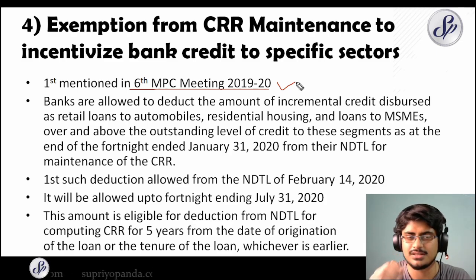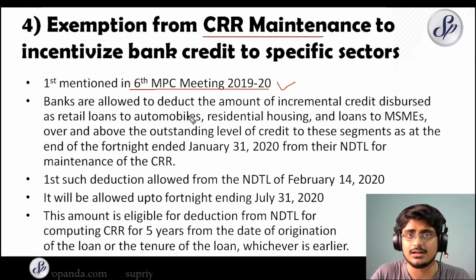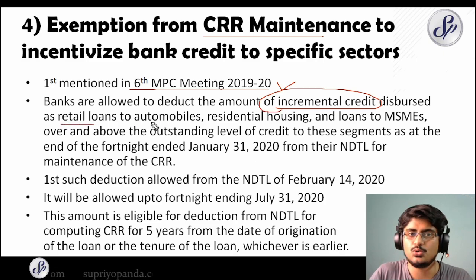So the CRR maintenance which was mentioned in that MPC meeting, now the RBI has come out with some norms. So the banks are allowed to deduct the amount of incremental credit disbursed as retail loans to which sectors? Automobile sector, residential housing sector, and loans to MSMEs over and above the outstanding level of credit to these segments as at the end of the fortnight ended January 31st, 2020.